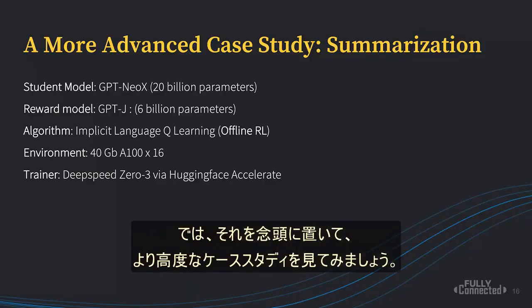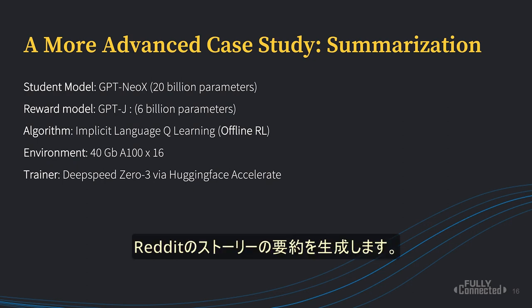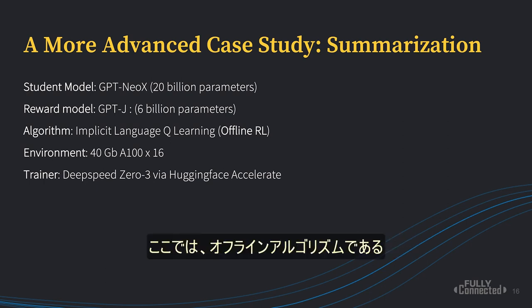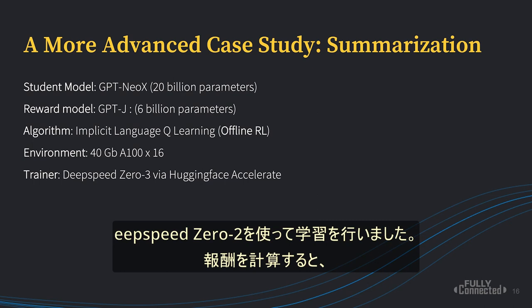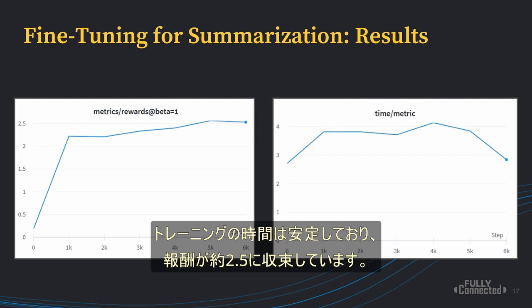So now, with that in mind, let's take a look at a more advanced case study, where we are training a 20 billion parameter model, GPT-NeoX, to generate summarizations of some Reddit stories. The reward model will be fine-tuned GPT-J, and we'll be using instead an offline algorithm here, which is implicit language Q learning. The environment we're in will be 40 gigabyte 8 A100s again, and the trainer we'll be using is DeepSpeed ZeRO-2. Well, we see that the reward that we compute goes up pretty quickly. Looks like training is still stable, and we converge to a reward of about 2.5.